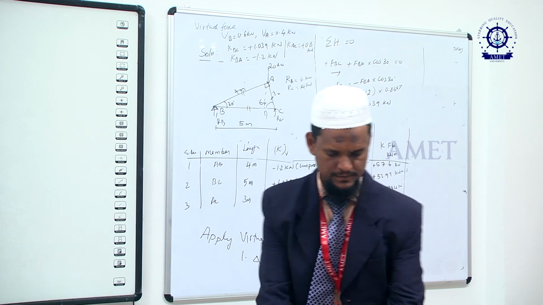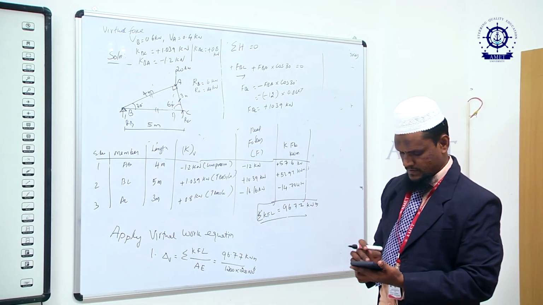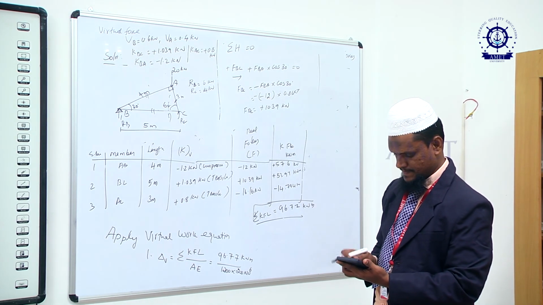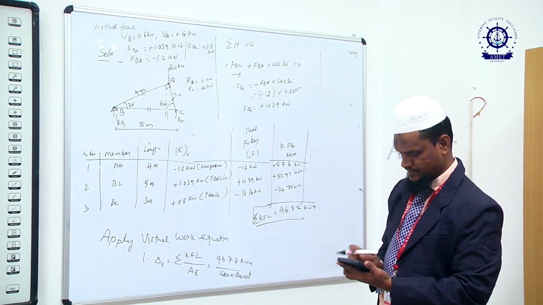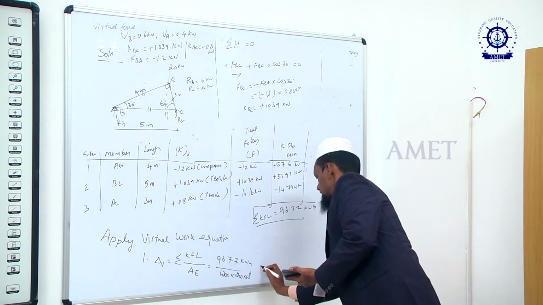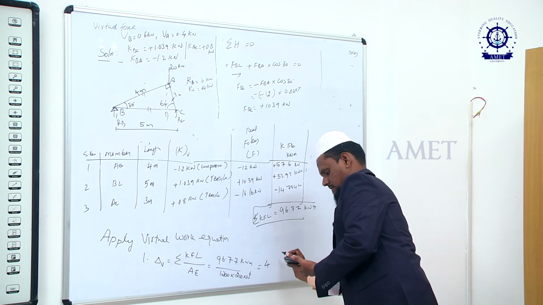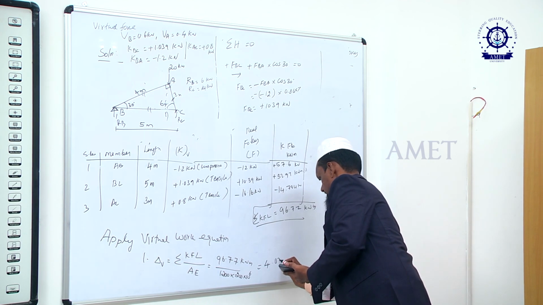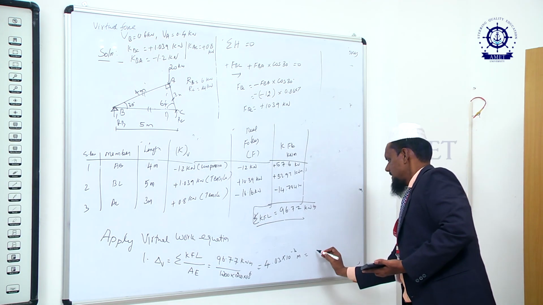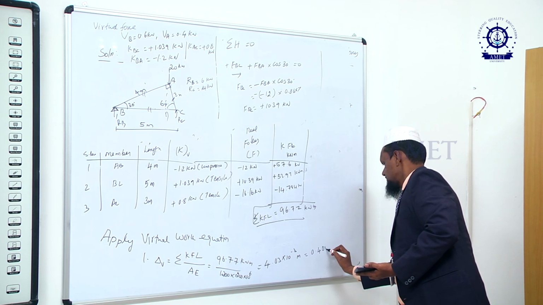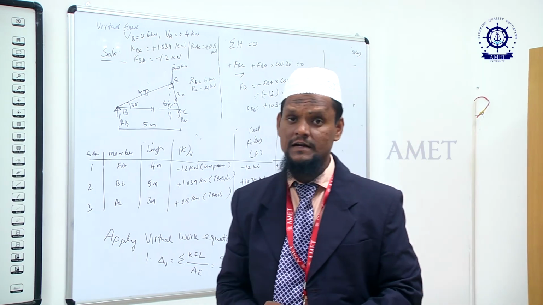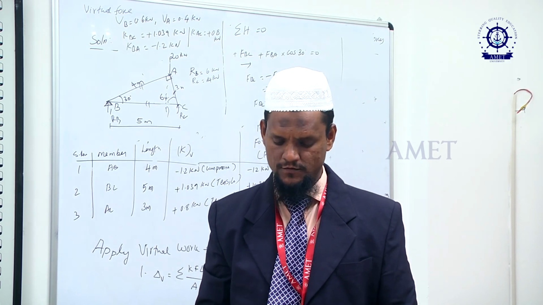So we will get 96.77 divided by 1200, again divided by 200, which is 0.403 into 10 power minus 3 meter. So it is nothing but 0.403 mm. So the vertical deflection at point A is equal to 0.403 mm.